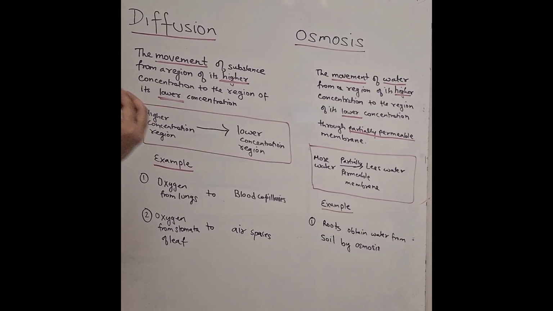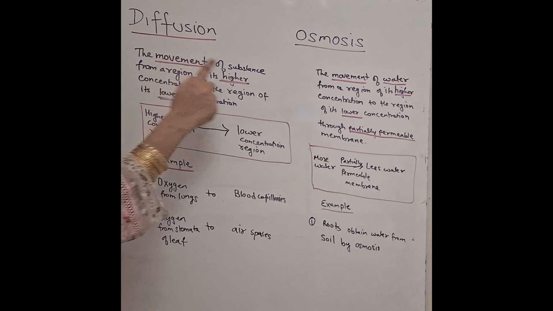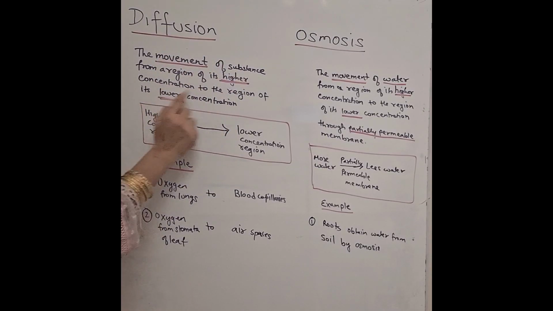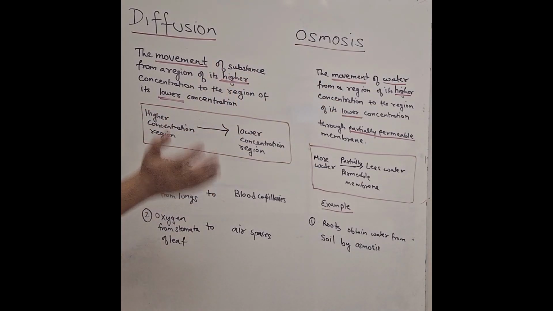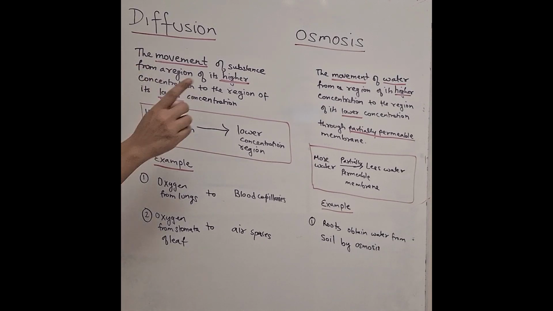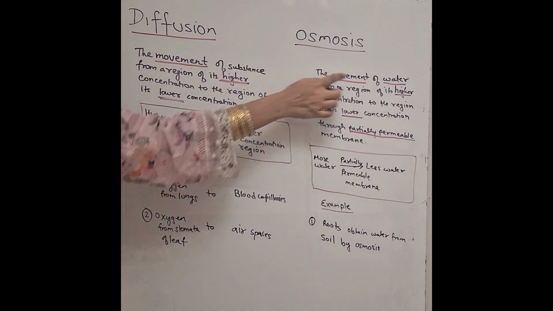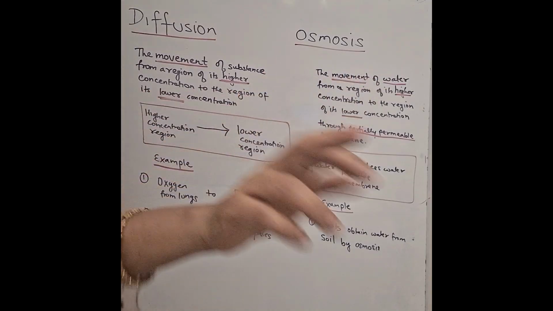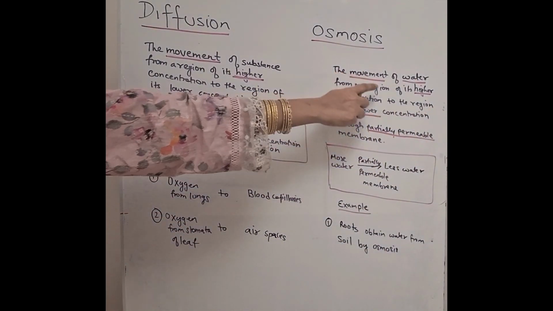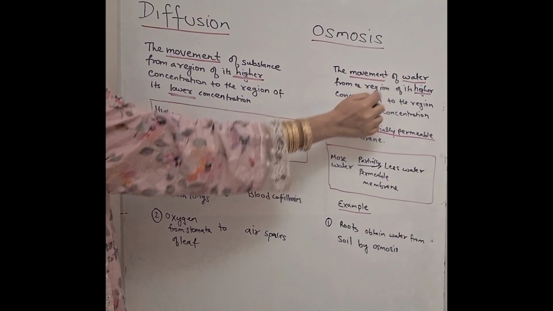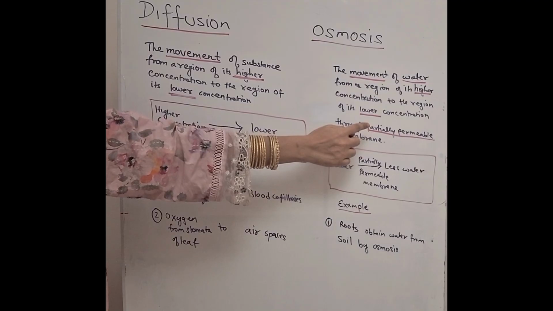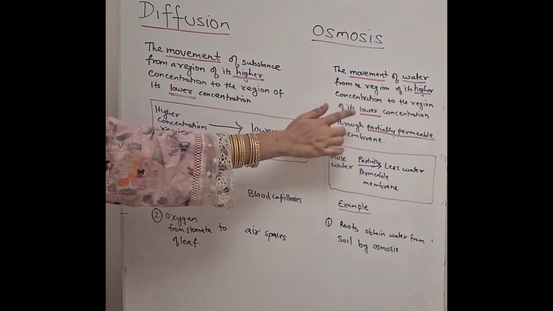So concluding, how can we conclude diffusion? You only need to know that it is a movement of substance from higher concentration to lower concentration region. Okay. Now coming to osmosis. As I have already explained, osmosis is also a movement. But the difference from diffusion is that osmosis is the movement of water. So the movement of water from the region of its higher concentration to the region of its lower concentration. So this is the definition of osmosis.